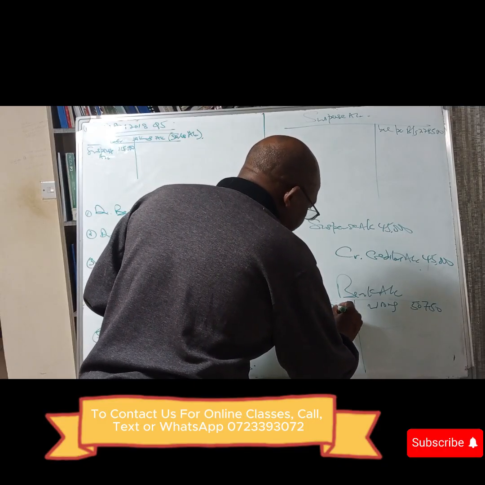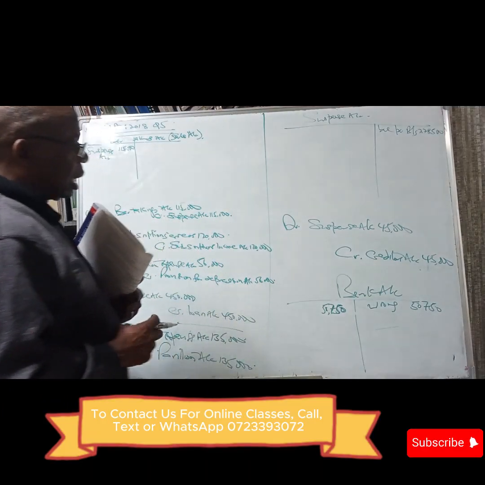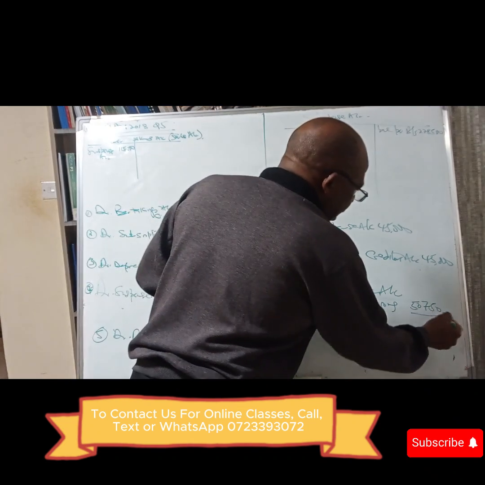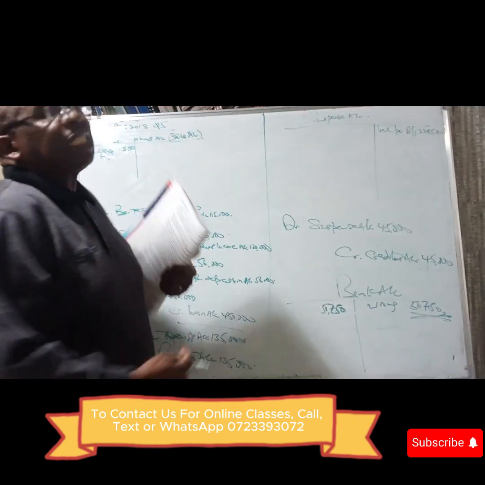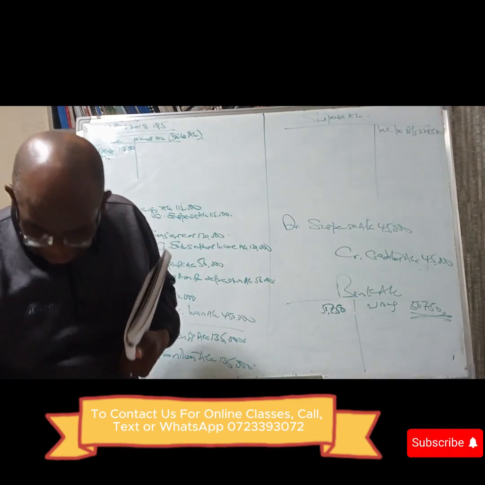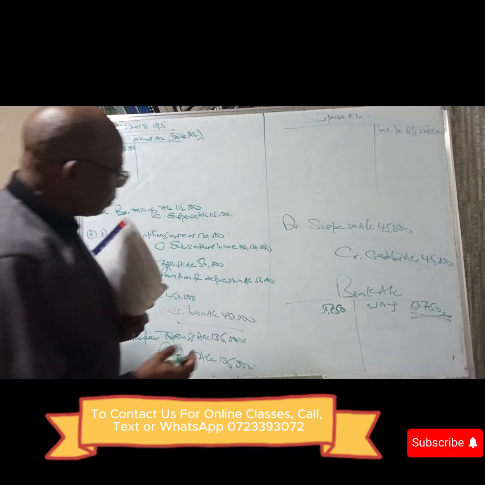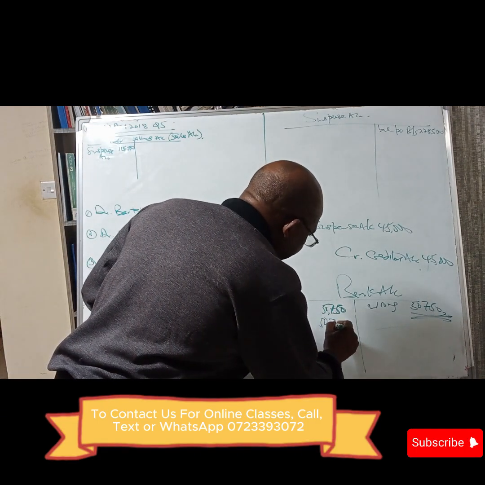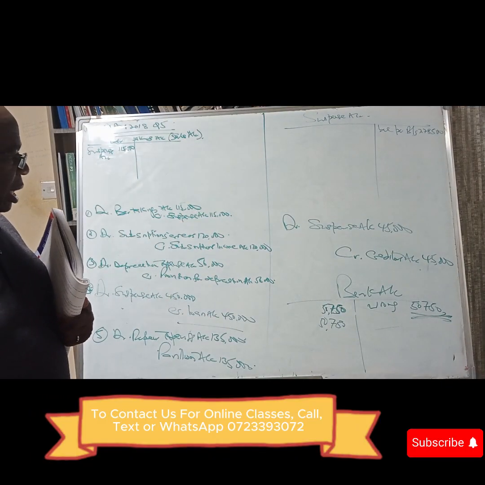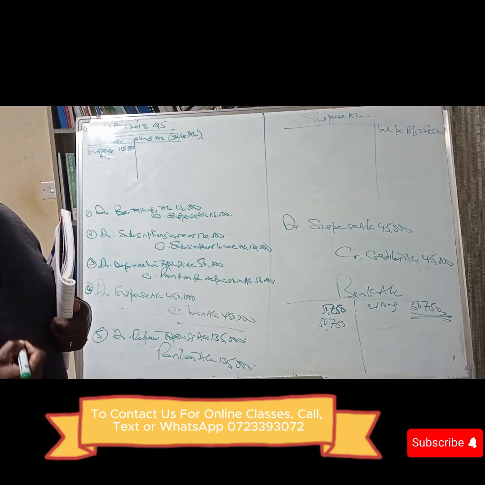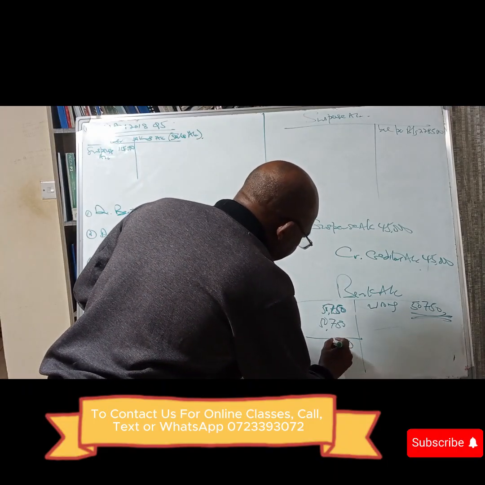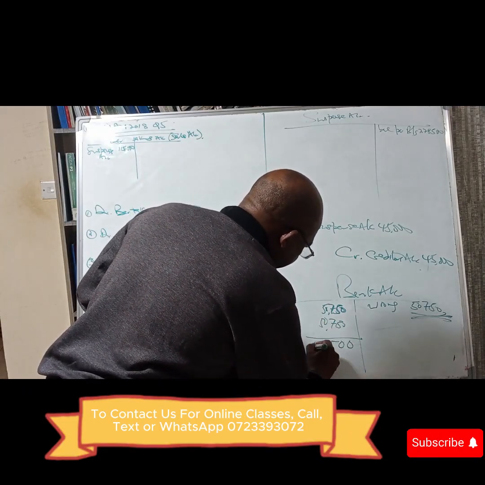By debiting, you are reversing the wrong that was done, but you need to debit it again with the 5,750 so that you can now increase bank.